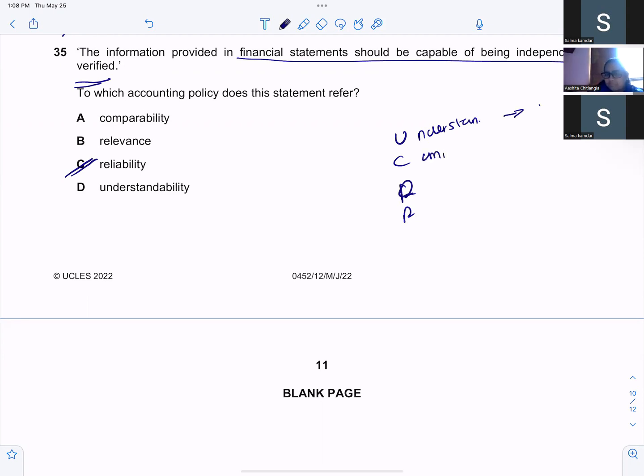Comparability is when it can be compared to previous years. Reliability is when your information is free from errors. And relevance is when the information is relevant from a business point of view. Okay, fine, no worries. So this paper is also done.